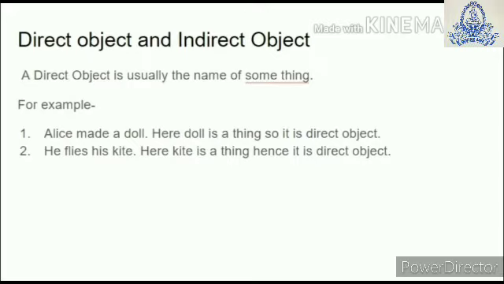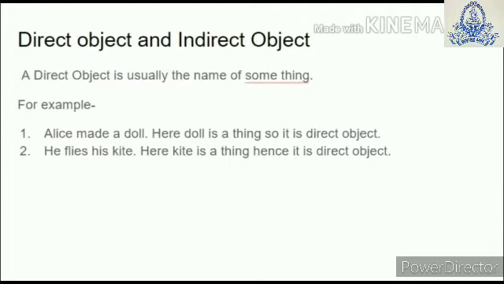Now let us clarify what is direct object and indirect object. A direct object is usually the name of something. For example, Alice made a doll. Here doll is a thing, so it is a direct object. He flies his kite. Here kite is a thing, hence it is direct object.